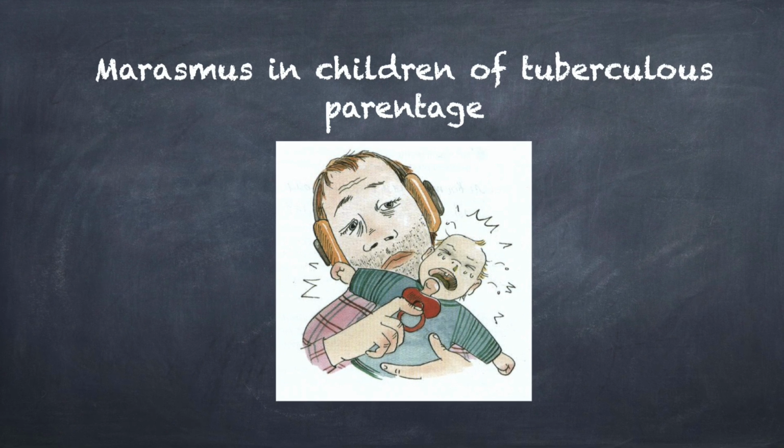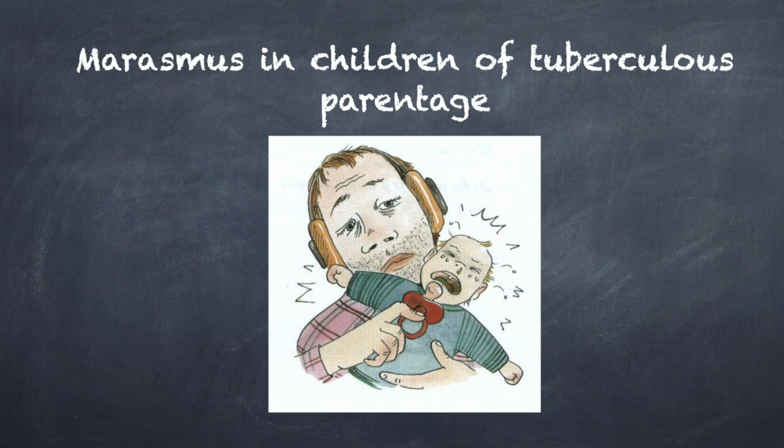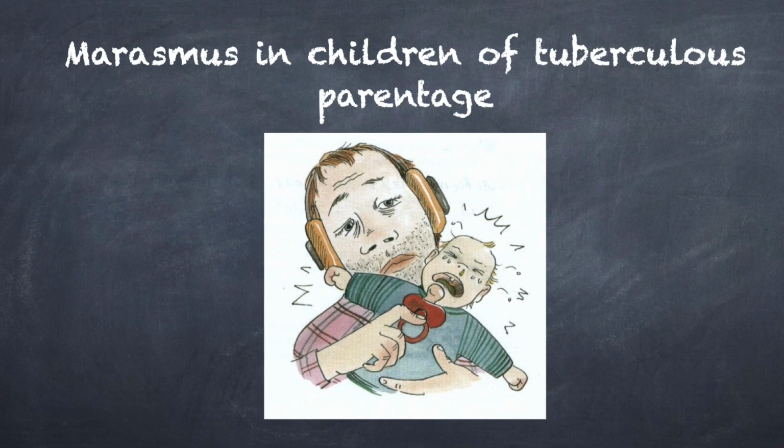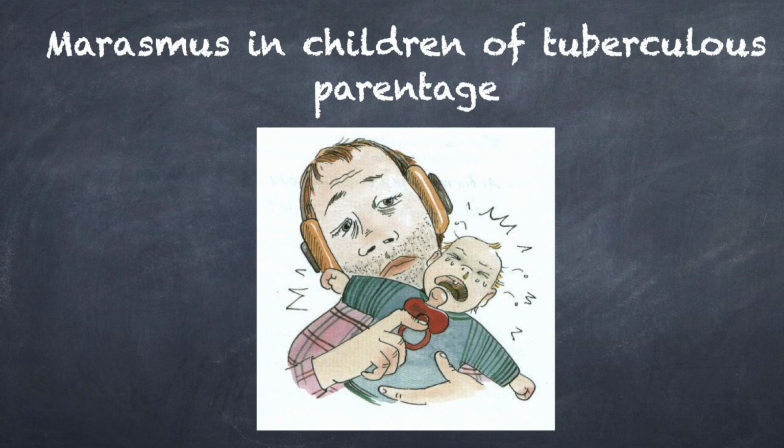The patient loses flesh, muscles become flabby, as if some serious disease were coming. In children of tuberculous parentage, there is the tendency to go into marasmus. Child will not thrive in spite of feeding and medicines. It emaciates and the back of the head begins to sink in.